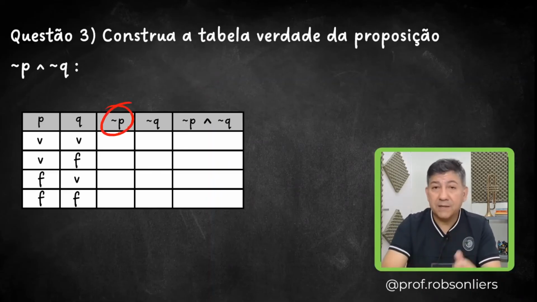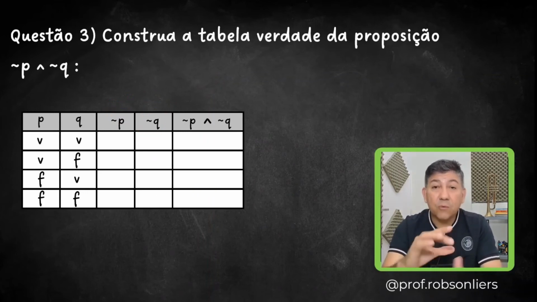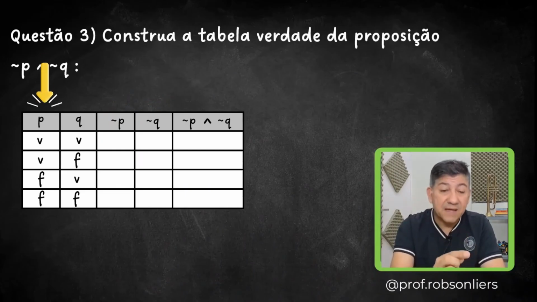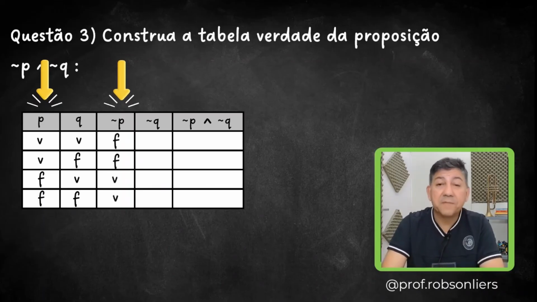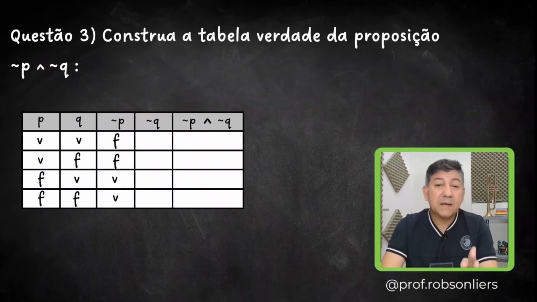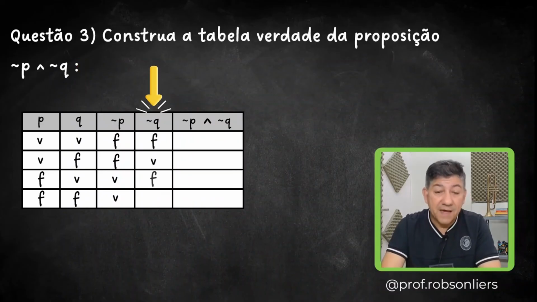and we need not Q. All right, that's why I put it in the table there. Well, the table for not P is the opposite of the table for P, right? If P is TTFF, then not P will be FFTT. That's it. We just invert it. In the same way, not Q. If the table for Q is TFTF, what's the opposite of that? FTFT.